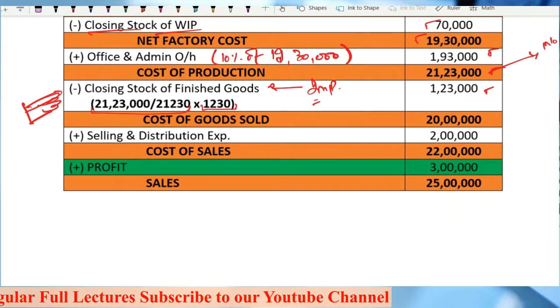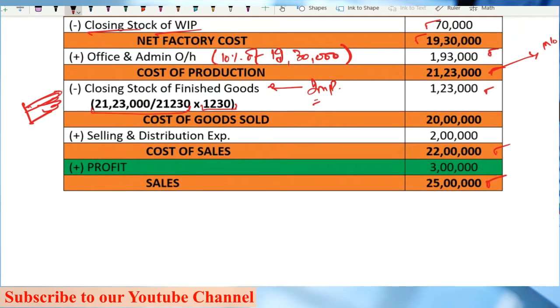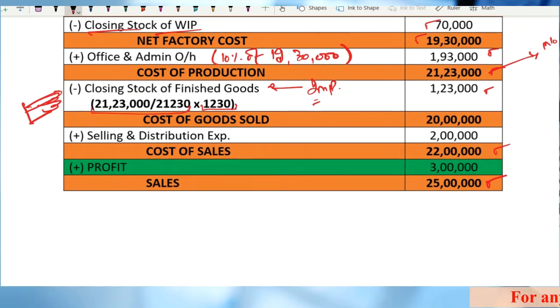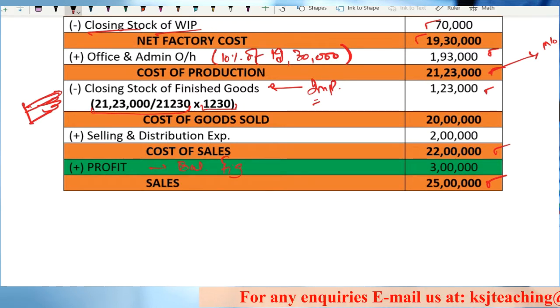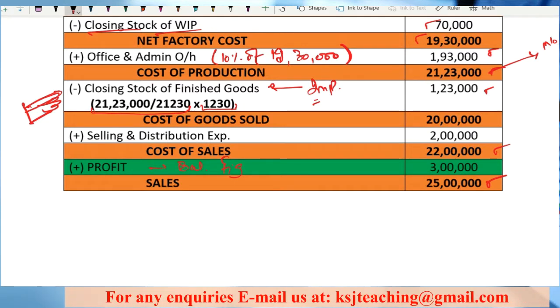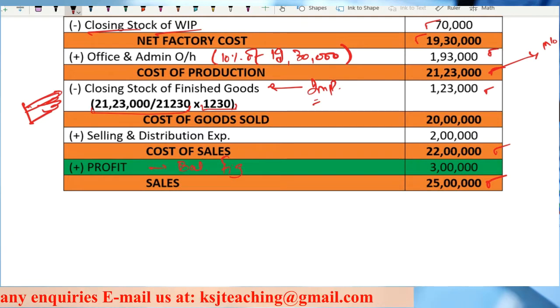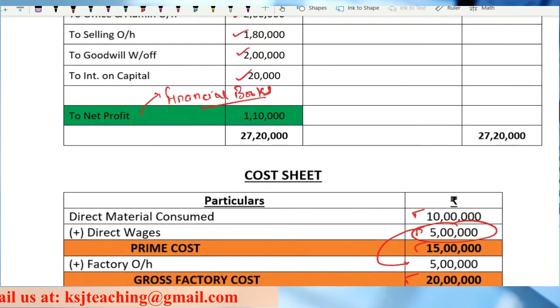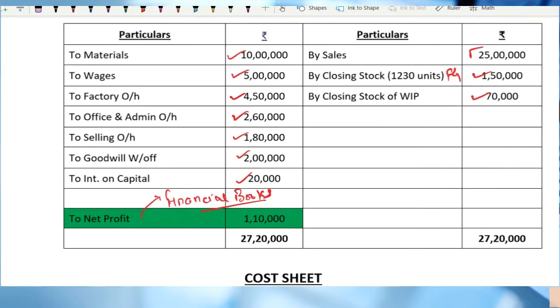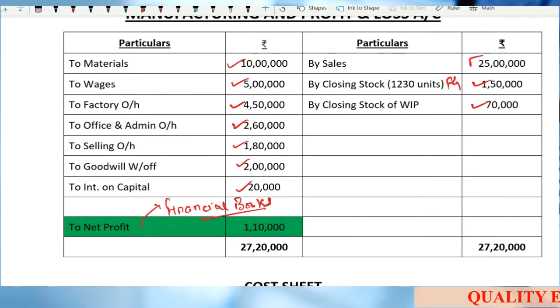Right, so selling and distribution expenses, cost of sales, then profit and the sales. Any doubt? Sales is there, so profit is basically the balancing figure. Now the profit as per costing books is 3 lakh rupees and as per the financial books is 1,10,000 rupees. So what you have to do is reconcile them. Try to find out the differences.